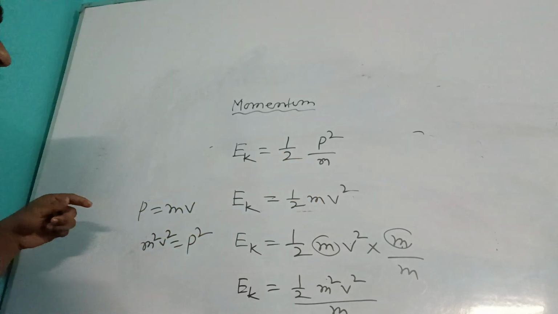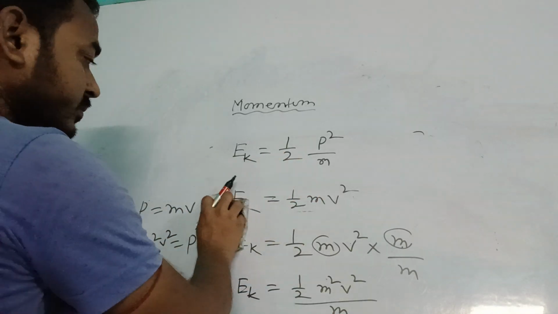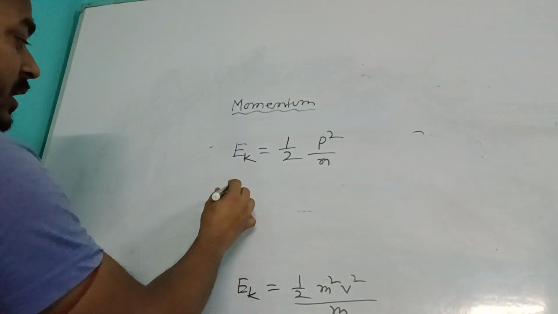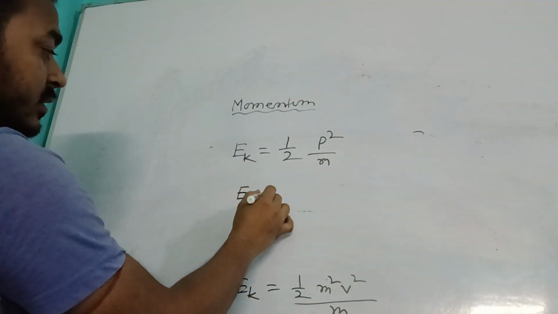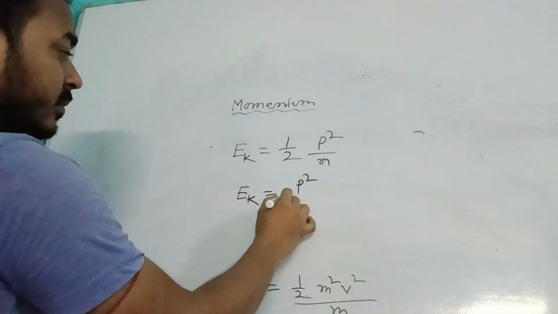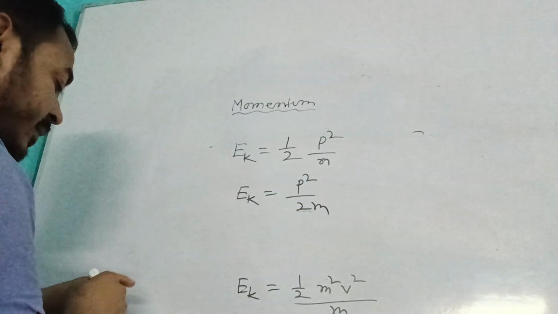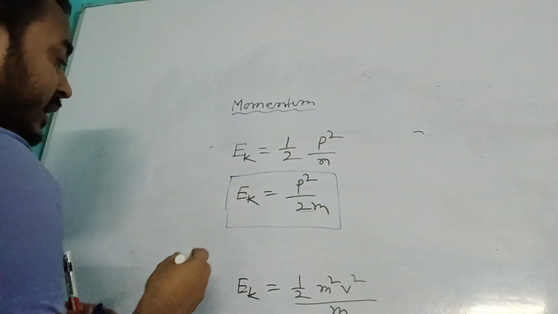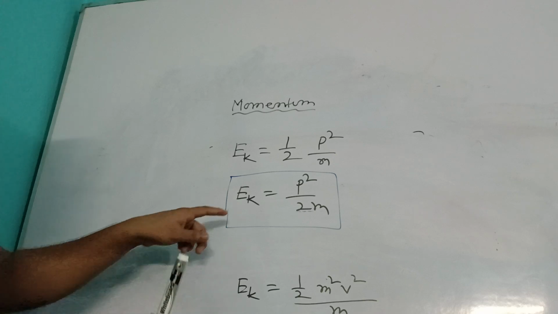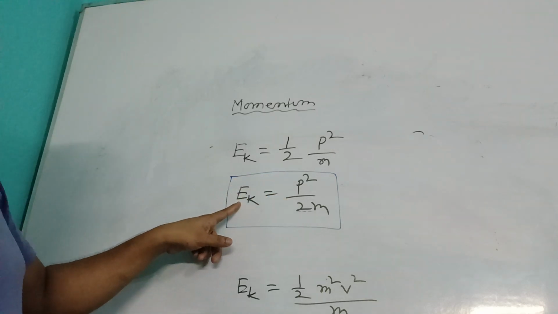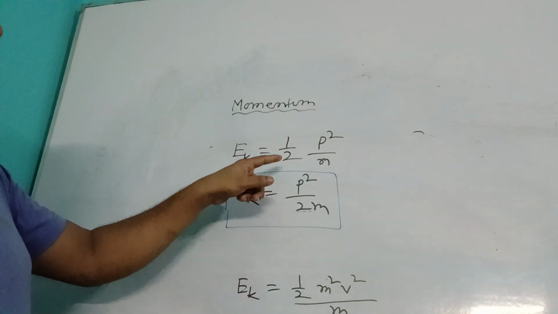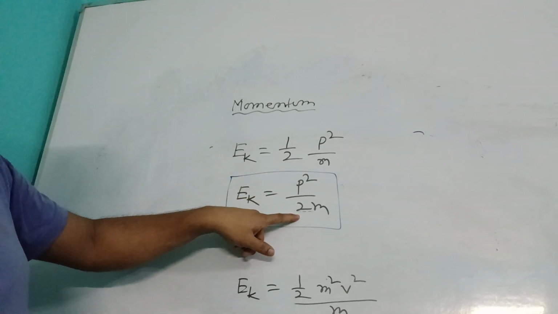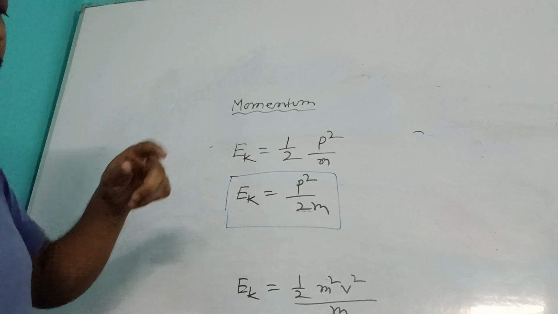So from here we can write Ek, kinetic energy, would be P square by 2m. This is a very important relation. Clear now? When you consider kinetic energy and momentum, the relation between them is that kinetic energy is P square by 2m. It means the momentum square divided by 2 times the mass of the object.